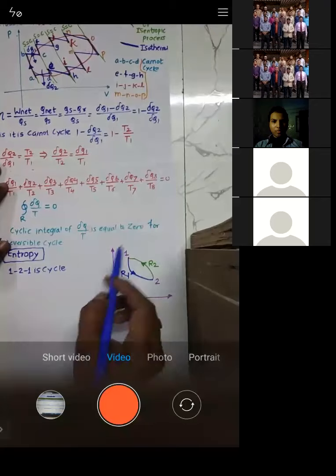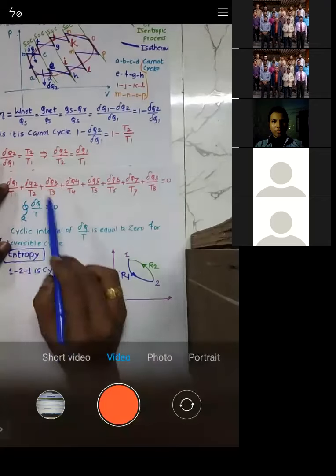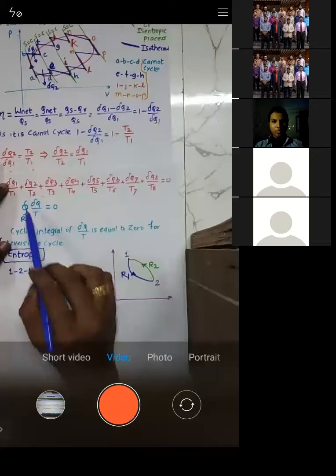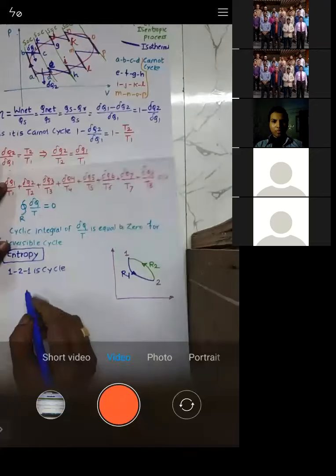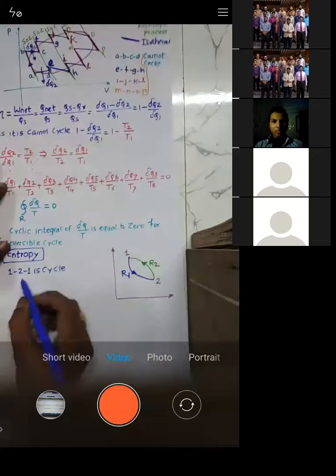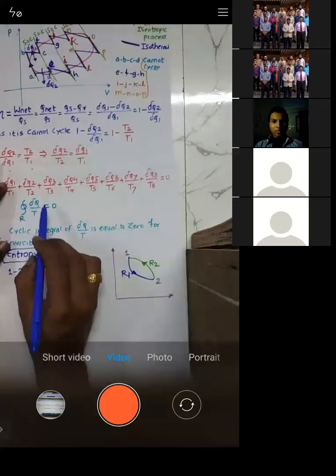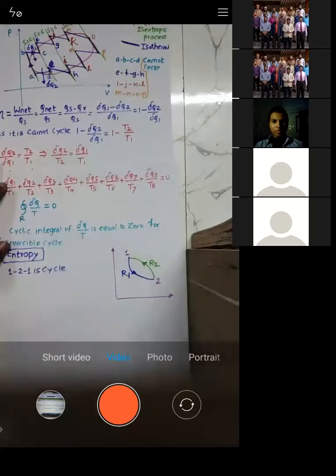Okay, so whenever it's a cycle, we can apply this equation. So how I'll apply it? Just see. If you see this expression, you can apply it for a cycle. So this is a cycle for which we can apply.